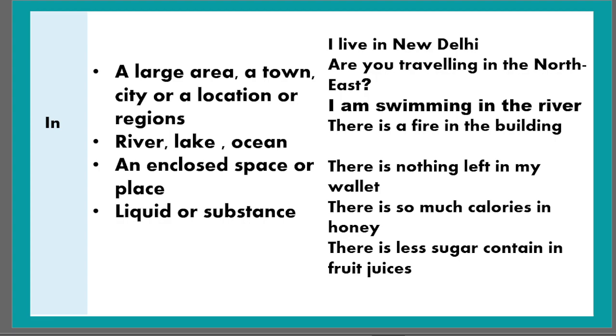And lastly, liquid or substance. So when we talk about some liquid substance or liquid things, we use the preposition in. Like in the sentence, there is so much calories in honey. So honey is a liquid substance. Next, there is less sugar content in fruit juices. So fruit juice is another example of liquid. So fruit juices are in liquid forms. So when we talk about a liquid or liquid substance, we use the preposition in.